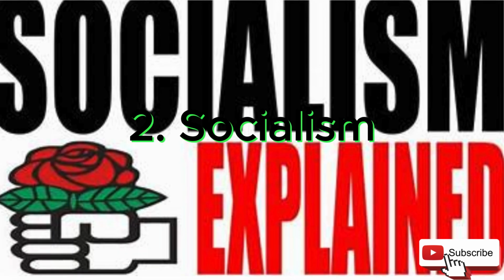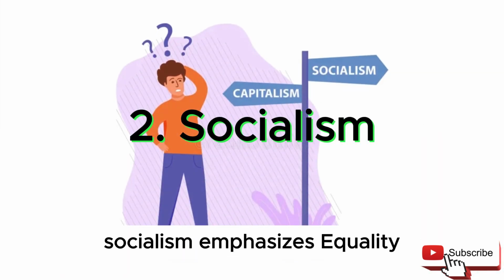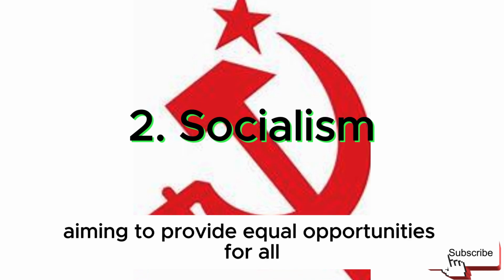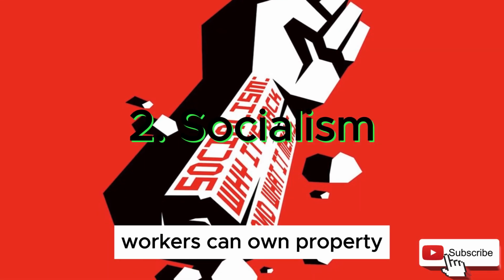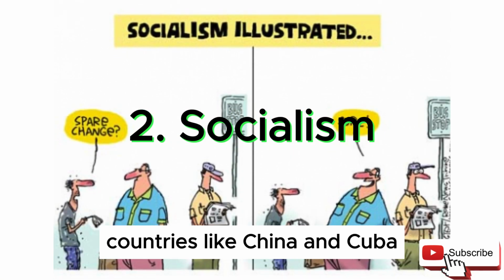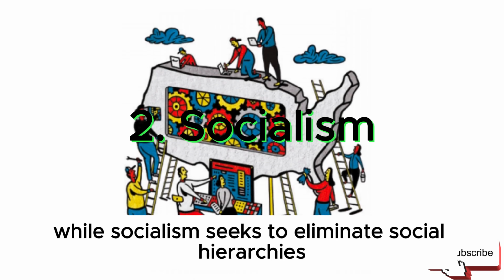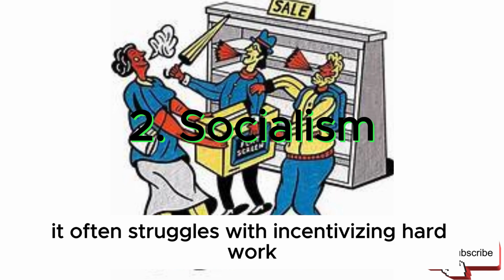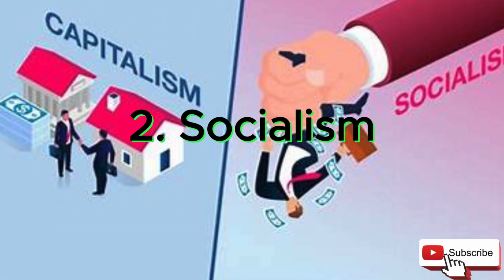2. Socialism. Socialism emphasizes equality through centralized control of goods and services, aiming to provide equal opportunities for all. Workers can own property, but distribution is managed by the government. Countries like China and Cuba are examples of socialist states. While socialism seeks to eliminate social hierarchies, it often struggles with incentivizing hard work, which can impact national productivity.